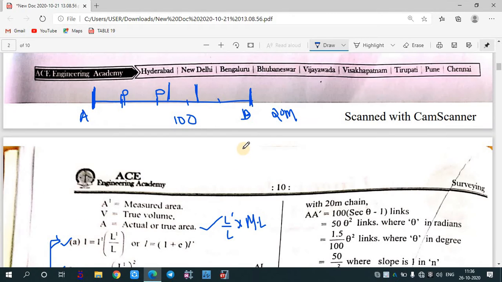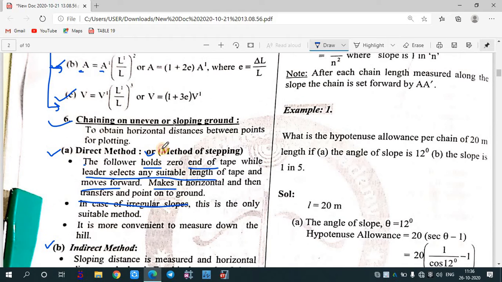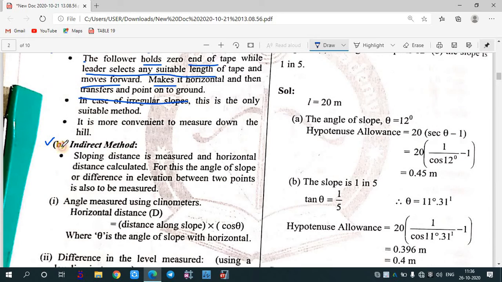So suppose this is a sloping ground. The follower is holding the tape over here, and the leader will suspend the tape this way, and after that he will straighten this tape, and then with the help of the plumb bob will put the point on the ground. So that is called your method of stepping, or you can say your direct method. Okay, after that this is your indirect method. Sloping distance is measured and horizontal distance calculated.